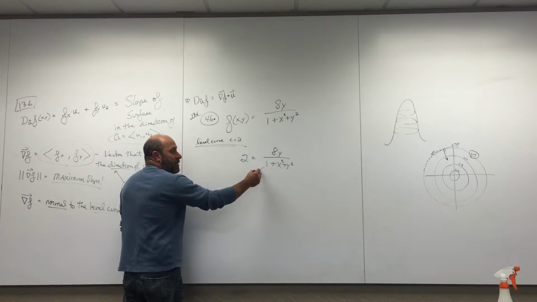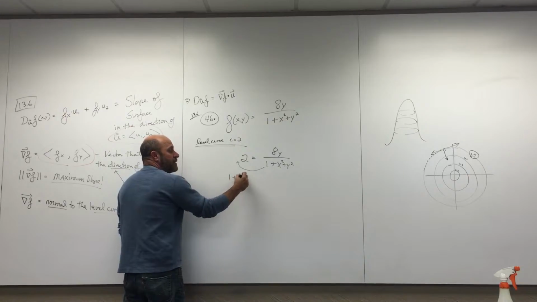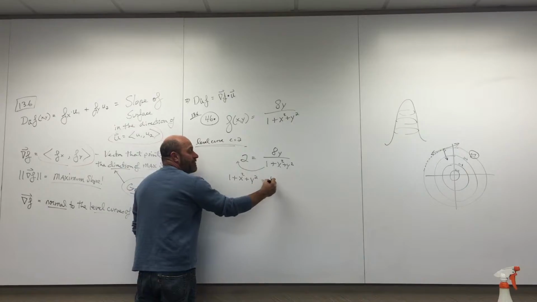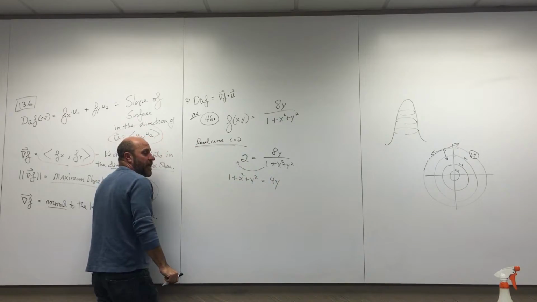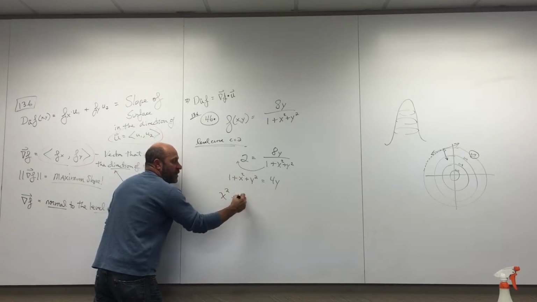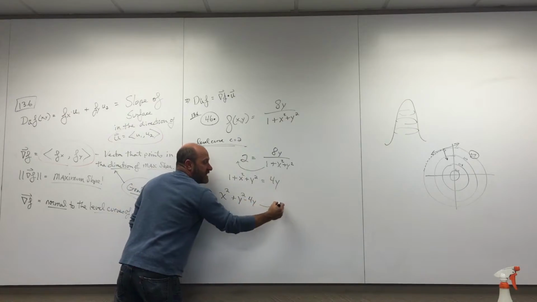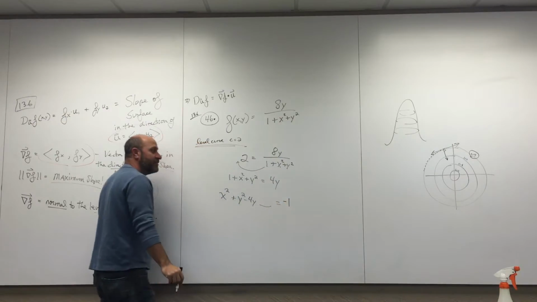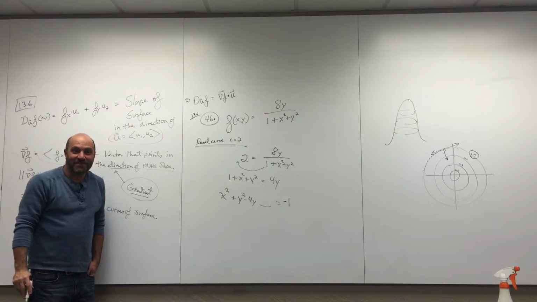I'm going to multiply both sides by this. After I multiply by this, the next thing I'm going to do is divide by 2. So this will become 4y. How are you guys doing? Now I'm going to write this like this. Watch this. x squared plus y squared. I'm going to move the 4y over. I'm going to leave a space. Equals. I'm going to put the 1 over on the other side. You guys okay? You can do algebra? All right. I'm doing a little algebra.